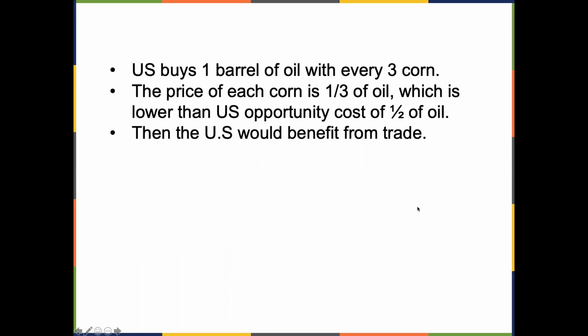Suppose the US buys 1 barrel of oil with every 3 bushels of corn. The price of each corn is a third of oil, which is lower than the US opportunity cost of half a barrel of oil. Then the US would benefit from trade.